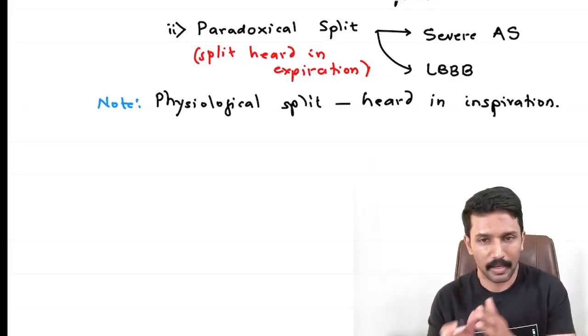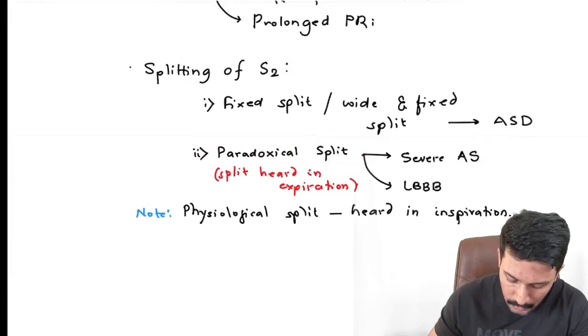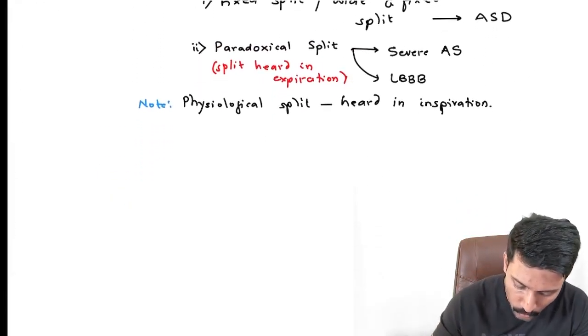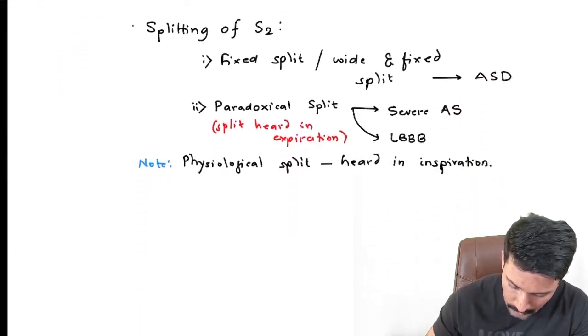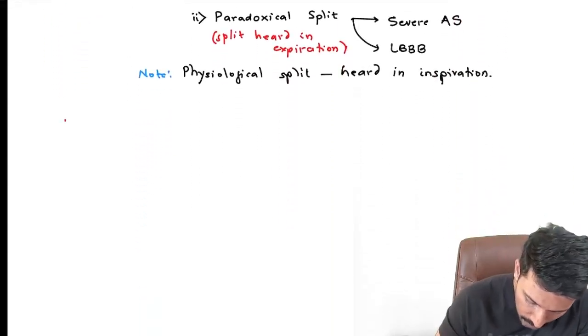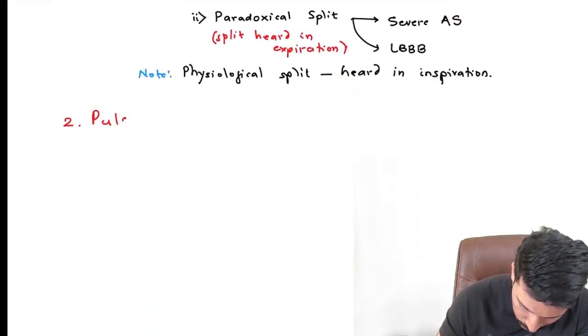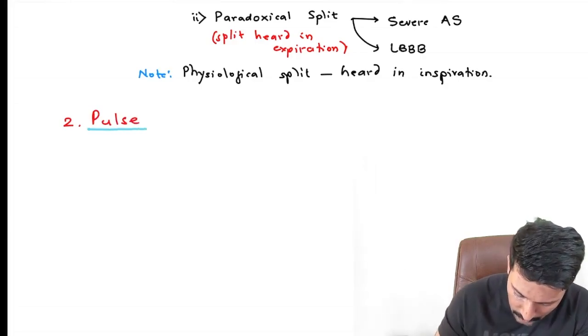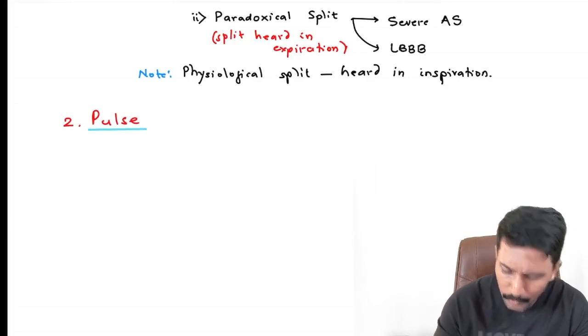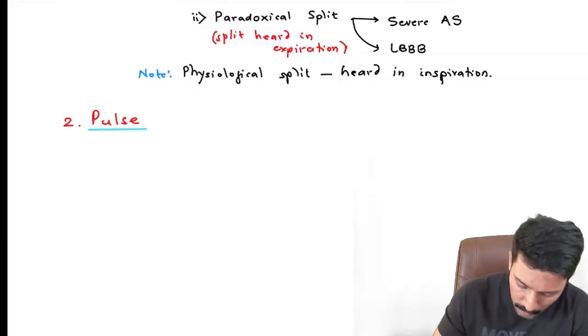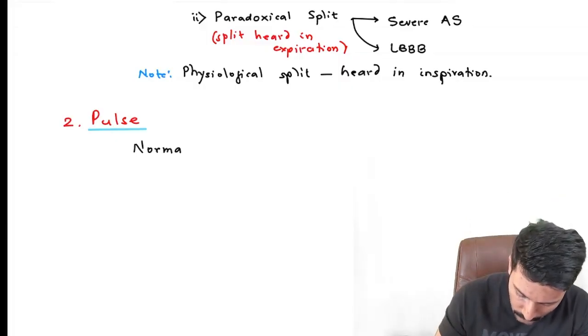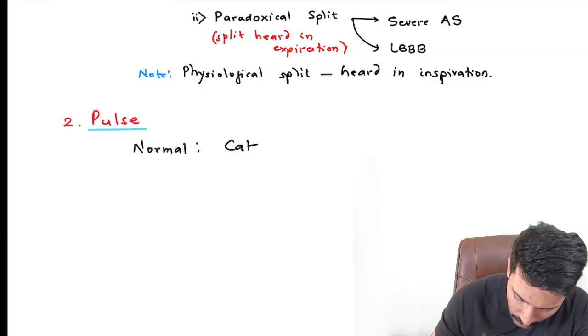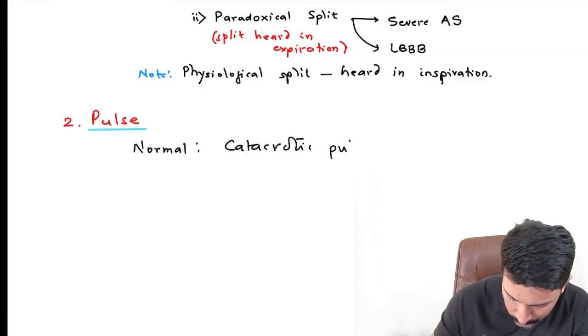of pulse. Again, important questions are asked from the pulse. So we'll understand what points you need to know about the pulse. So the second major topic that we're discussing is pulse. What questions are usually asked from pulse? The first kind of questions are mainly going to be about abnormal pulse. The normal pulse, as you know, is called catacrotic pulse.